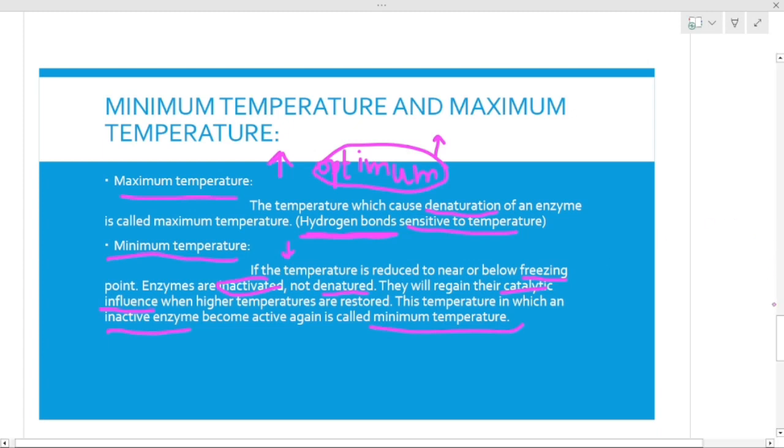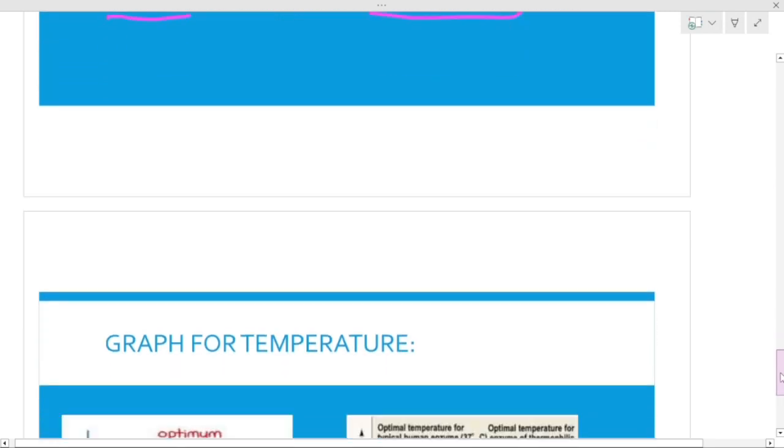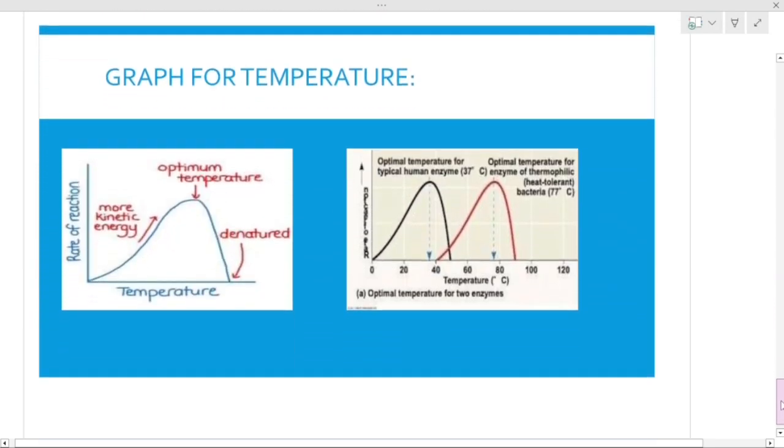Okay, so the next thing is, this is the last slide of today's lecture, where we have two graphs. These both graphs are showing temperature. We will see how exactly enzymes work, and this graph will help us understand the enzyme activity: whenever we increase the temperature, what is going to happen, and whenever we decrease the temperature, what is going to happen.